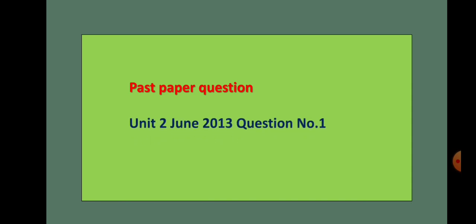Now let us start with a past paper question. So we will be doing today Unit 2, June 2013, question number 1. The question goes like this. Hong Kong Cameras PLC produces cameras at its factory. The cameras are then delivered to Hong Kong Cameras PLC shops where they are sold to customers. At 31st March, the following balances were in the books.